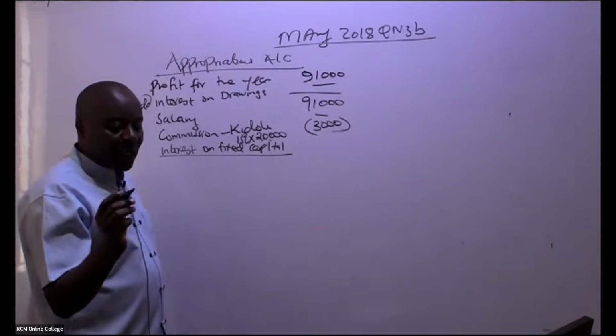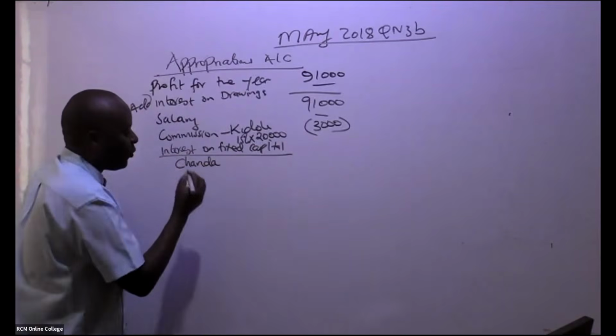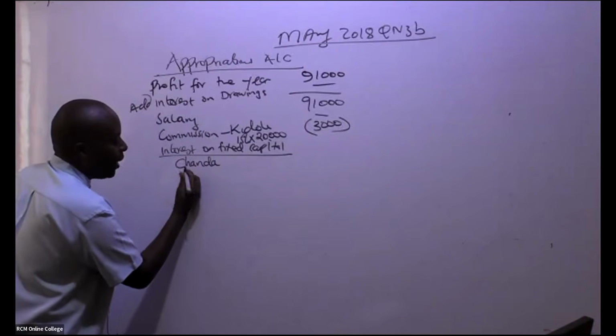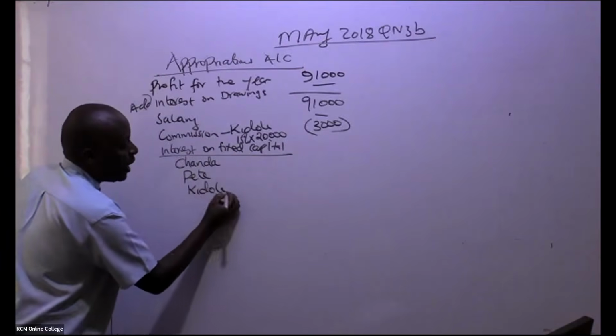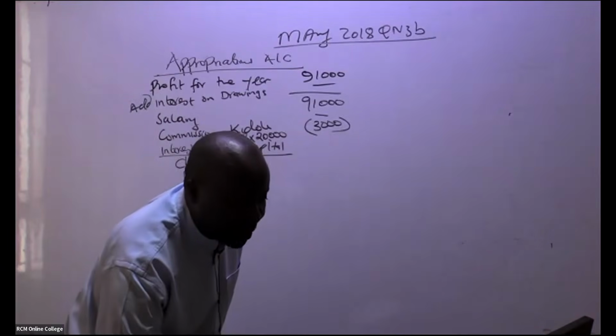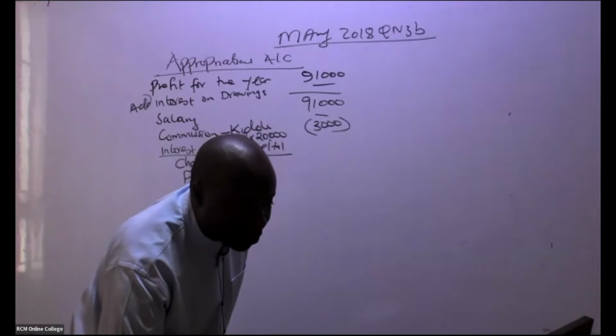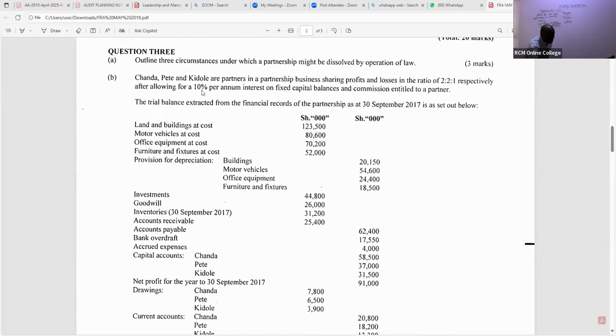So go ahead and tell us, Chanda will be getting, of course, we have got 3 partners. We have Chanda, we have Pete, and then we have here Kidole. Already Sharon is giving us the total. Thank you so much, Sharon. You can see, ladies and gentlemen, the interest is 10% per annum on fixed capital balances. So each one of them will be getting 10%.